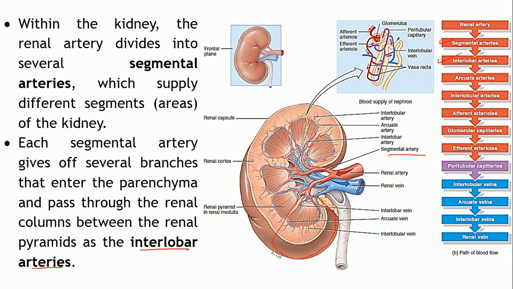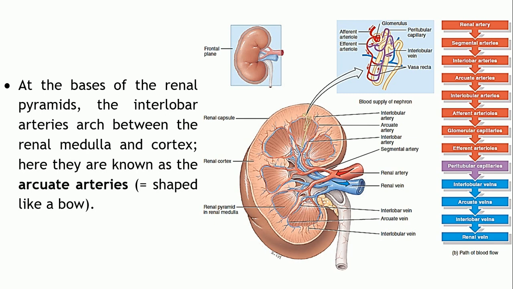Okay, as you can see over here, these arteries are known as interlobar arteries because they are entering into the lobes, in between the pyramids, into the columns. Now, at the bases of the renal pyramids, so where are the pyramids? These are the renal pyramids. So, at the base of this renal pyramid, these arteries arch in between the renal medulla and the cortex.